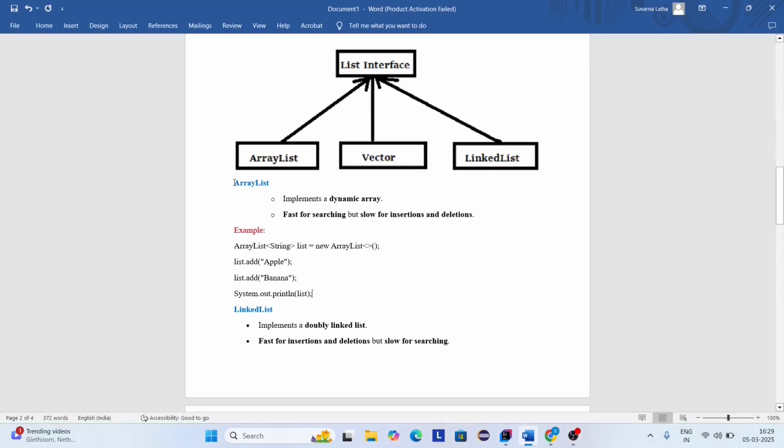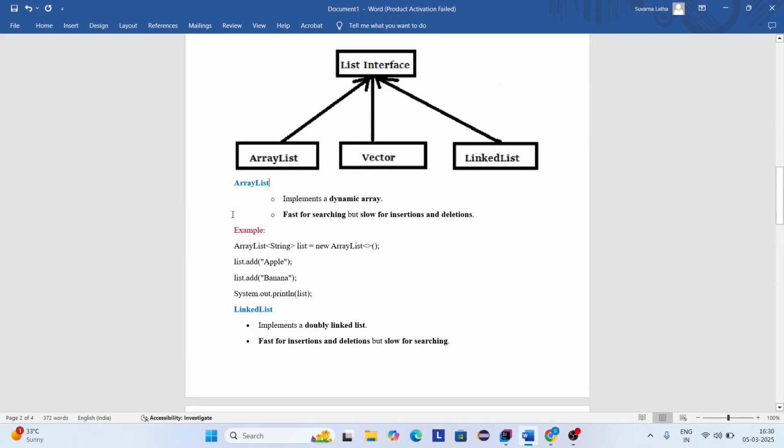We are going to discuss ArrayList. ArrayList is the class which implements the list interface. ArrayList implements a dynamic array, which means ArrayList automatically resizes when elements are added or removed. ArrayList is fast for searching, but it is slow for inserting and deleting elements in the list.